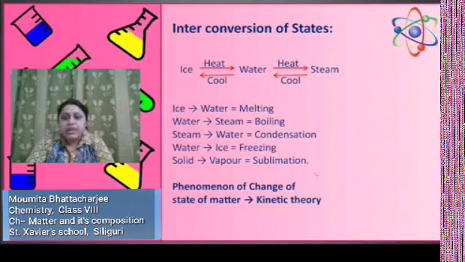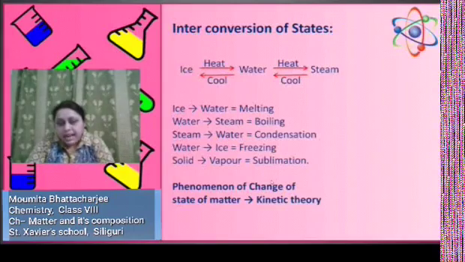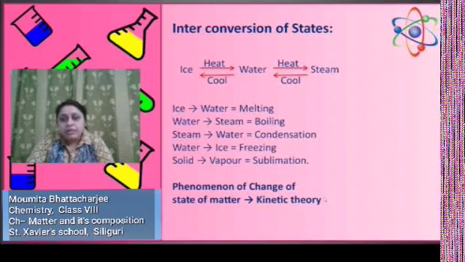This process is known as sublimation, and the substances which can undergo sublimation, that means directly from solid to vapor, are known as sublimable substances. The examples are naphthalene, camphor, ammonium chloride, etc.